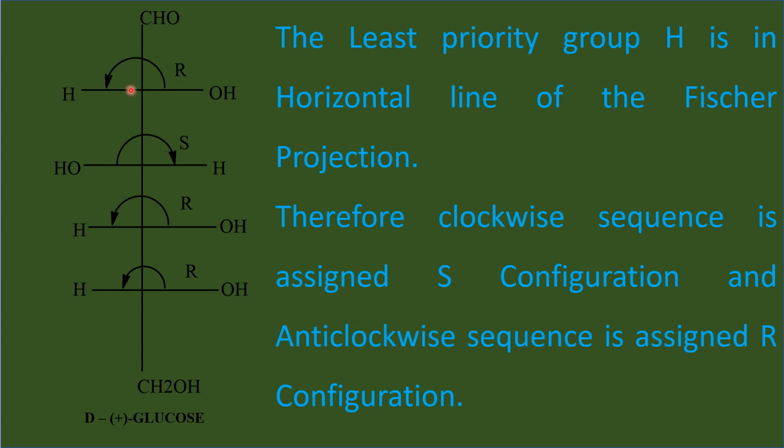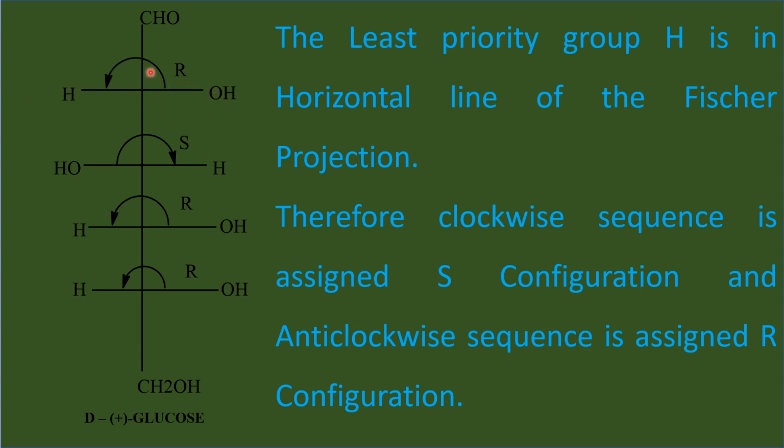So this chiral center is assigned R configuration, because although we travel in anti-clockwise, the least priority group hydrogen is in the horizontal line. Therefore, we should not fix it as S. In the place of S, we have to put R when the least priority group is in the horizontal line.